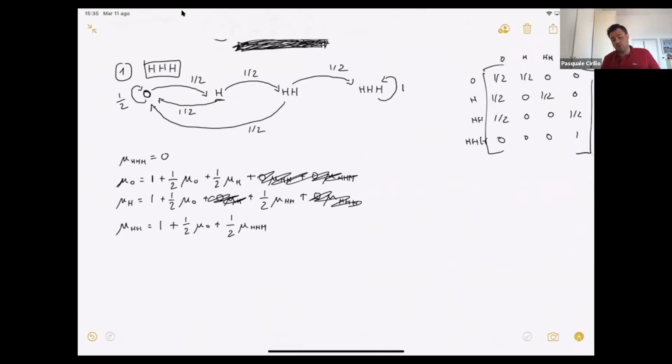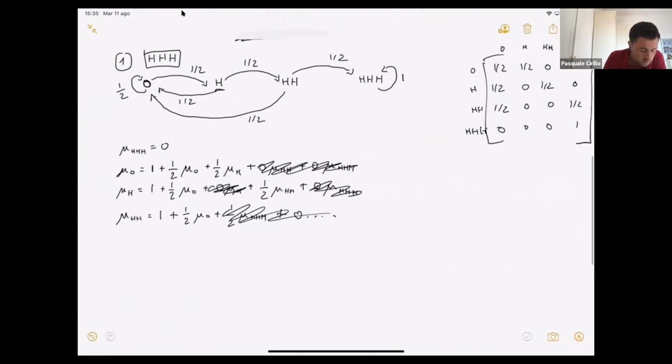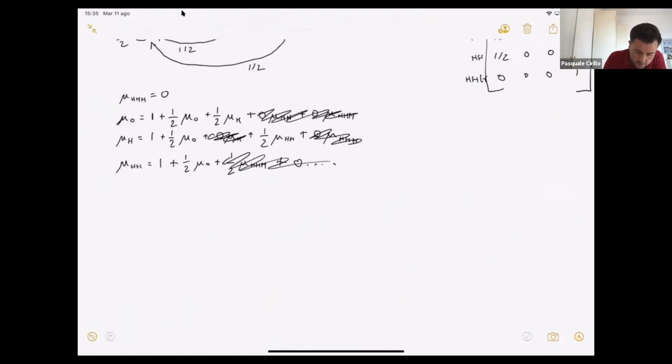And the possibilities of jumping to all the others are all 0, okay? So allow me to write this. Because the possibility that I jump to H is 0, the possibility that I stay in double H is equal to 0. Now, mu H is also equal to 0, so I can also delete this. Now, if you solve this, allow me to skip over it because otherwise it takes too much time, but I can give you the solution.